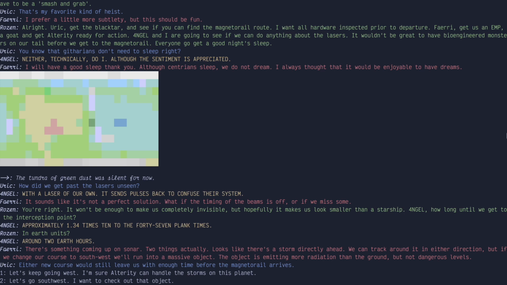How long until we get to the interception point? 1.34 times 10 to the 47 Planck times. In Earth units, around 2 Earth hours. There's something coming up on sonar. 2 things, actually. It looks like there's a storm directly ahead. We can track around it in either direction, but if we change our course to the southwest, we'll run into a massive object. The object is emitting more radiation than the ground, but not dangerous levels. Either new course would still leave us with enough time before the Magneto rail arrives.